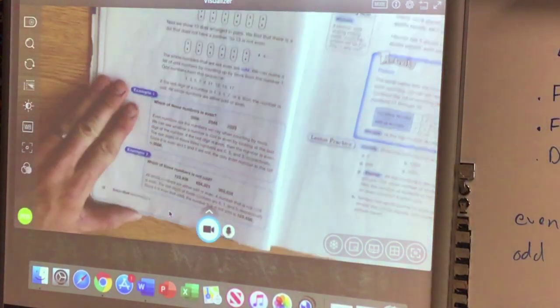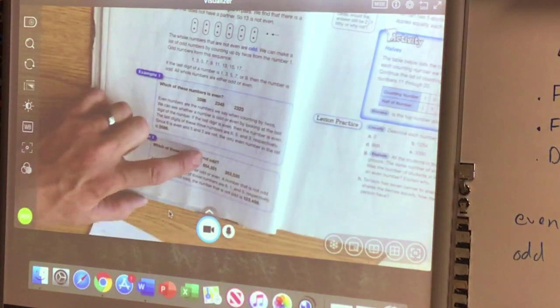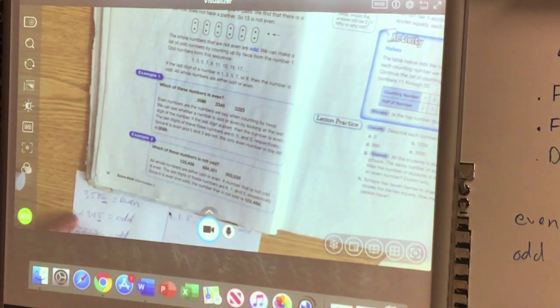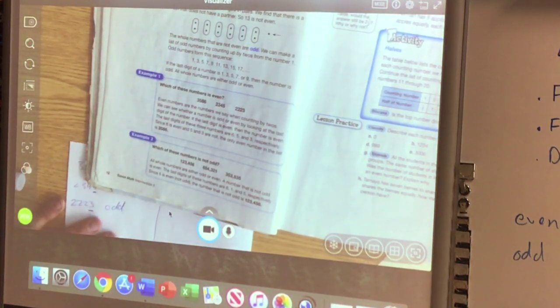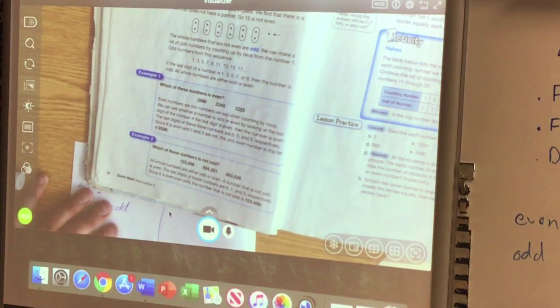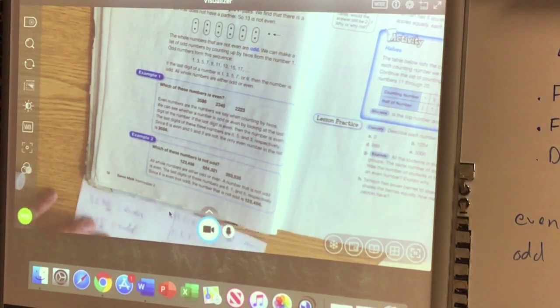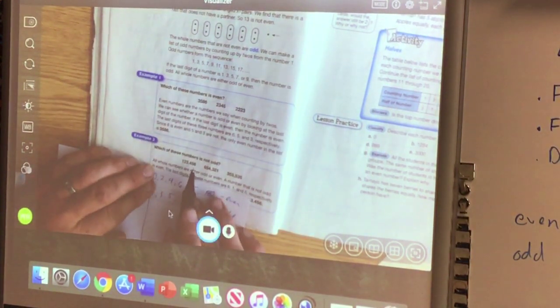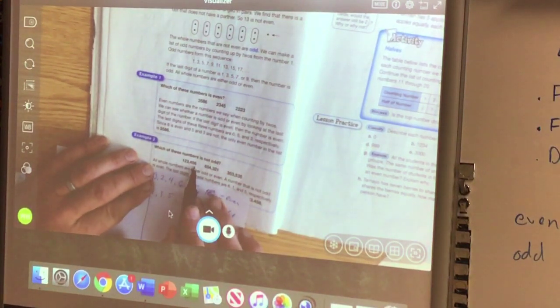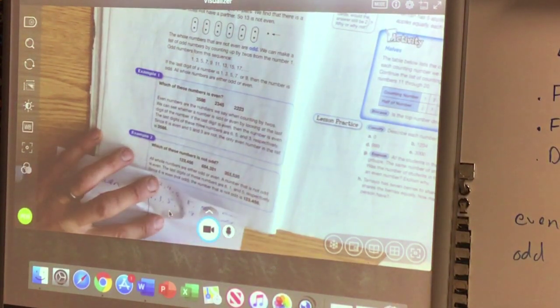All right, let's check out our second one here. It says, which of these numbers is not odd? I don't really like that because they put the not in there; sometimes it confuses kids. So think to yourself the opposite: which one of these is even? Well, let's look at the last digits. The last digit has a 6, so that one is even. That's the one we're looking for.